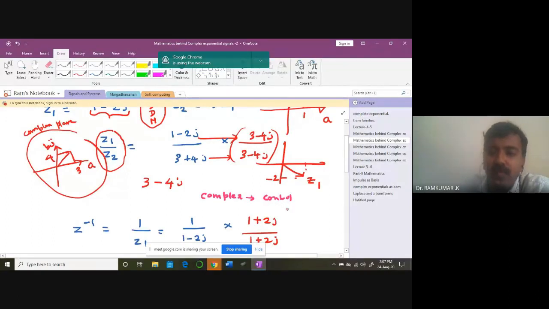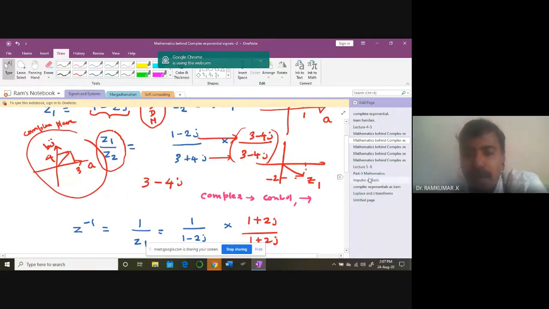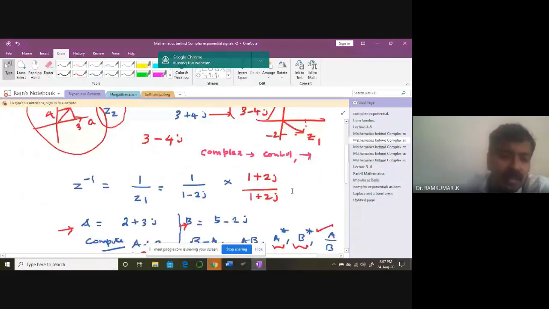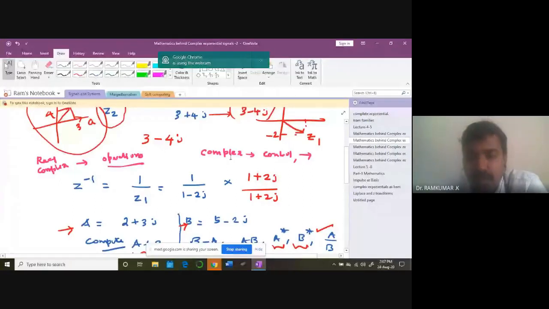Image processing and all. Many subjects are connected to this, so a good understanding of complex numbers and the analysis behind them is needed. Analysis is a big thing. Complex analysis and real analysis will be done at the postgraduate level, but some basic operations using complex numbers are sufficient for this particular course.